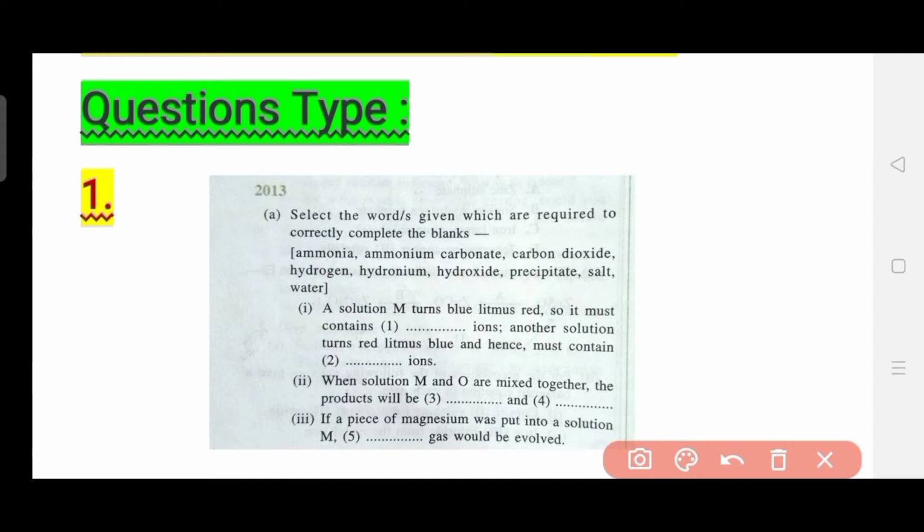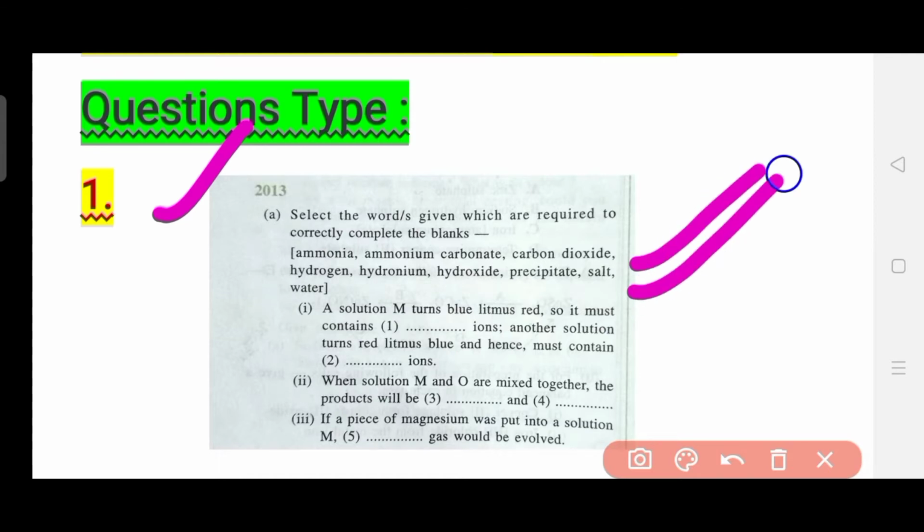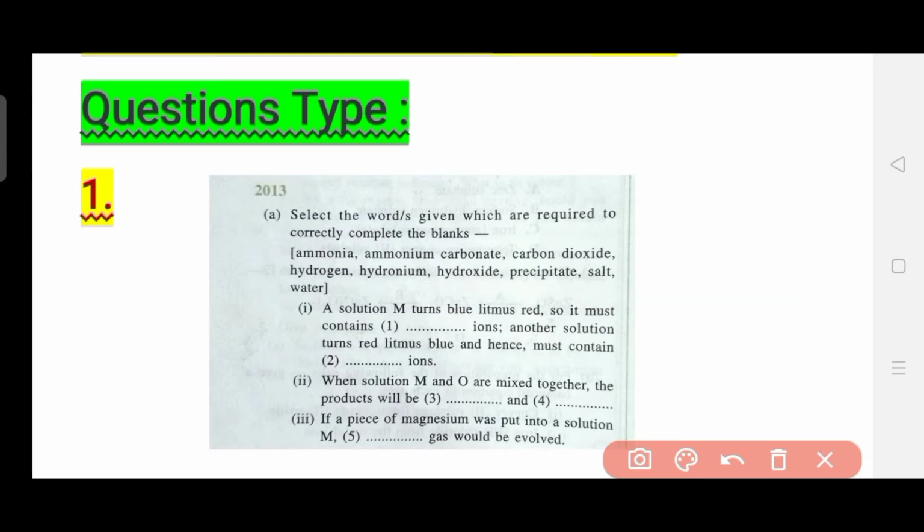The first question is an ICSE 2013 question. Select the word or words given which are required to correctly complete the blanks. In this question type, you are given some fill in the blanks, but you need to pick the answer from the options which are provided in the bracket. Now let me read the question directly.